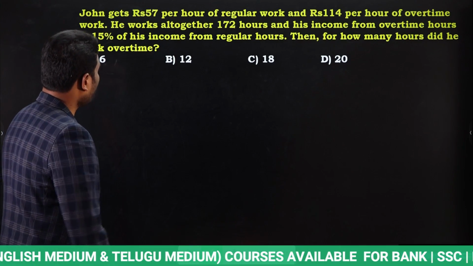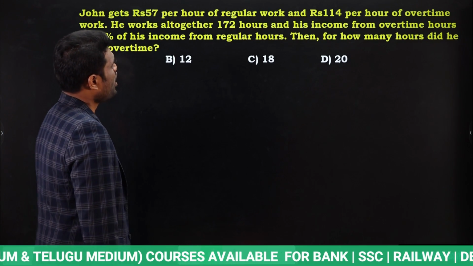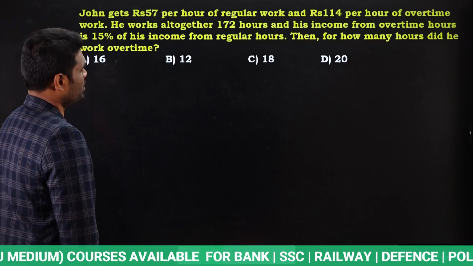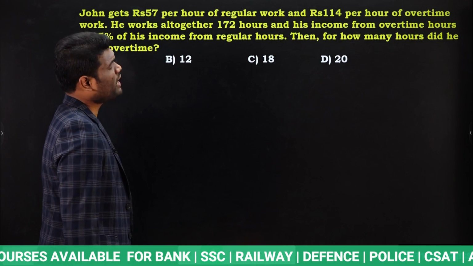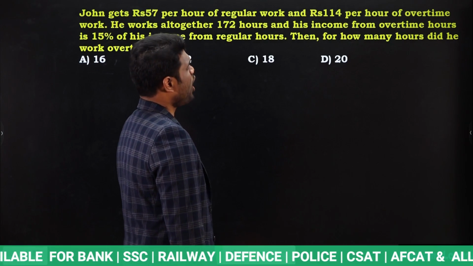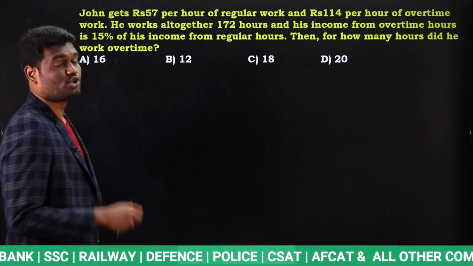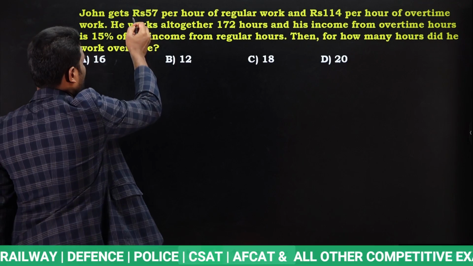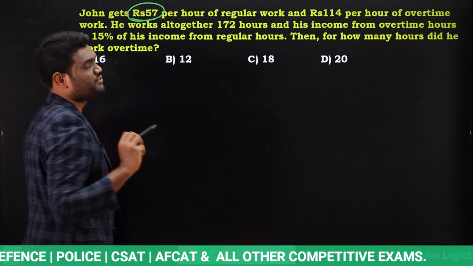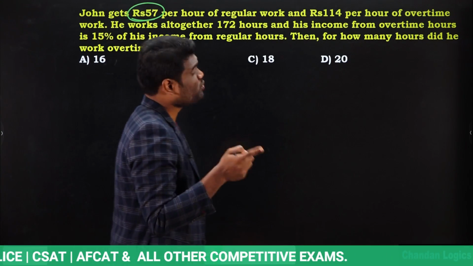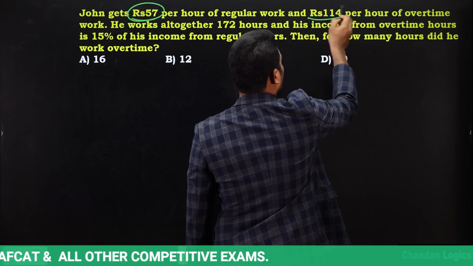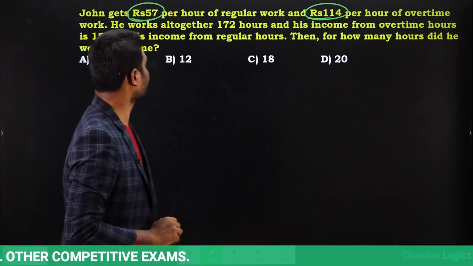John gets rupees 57 per hour of regular work and rupees 114 per hour of overtime work. If John is working regularly, then he will get rupees 57 per hour. If he is working overtime, then he is going to get rupees 114 per hour.